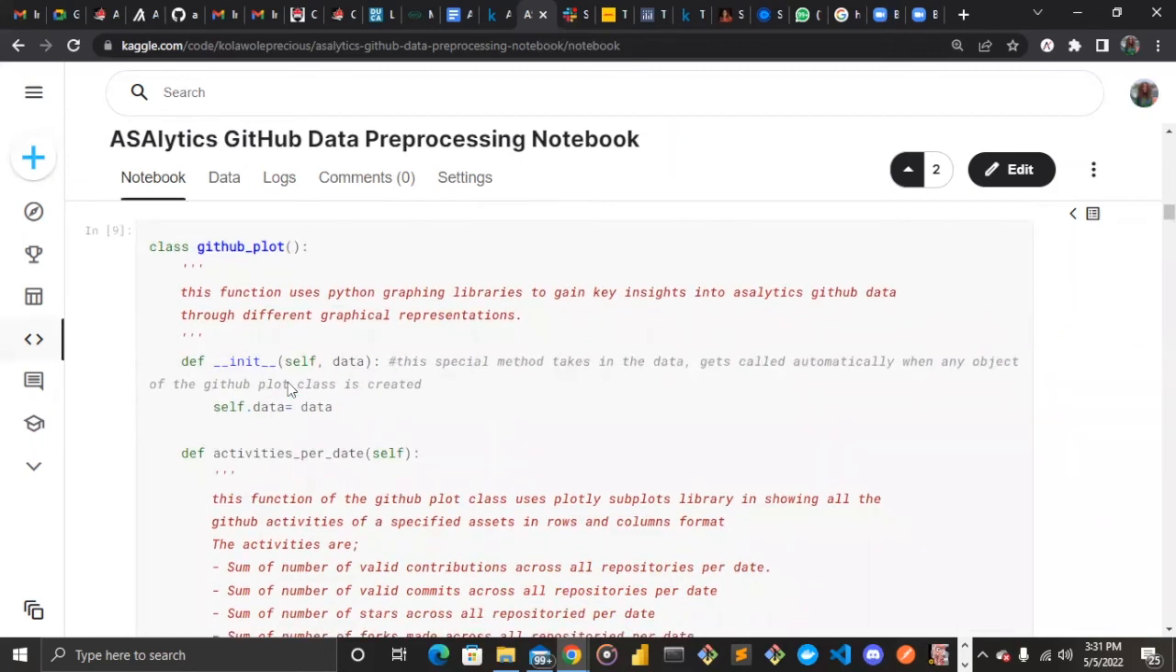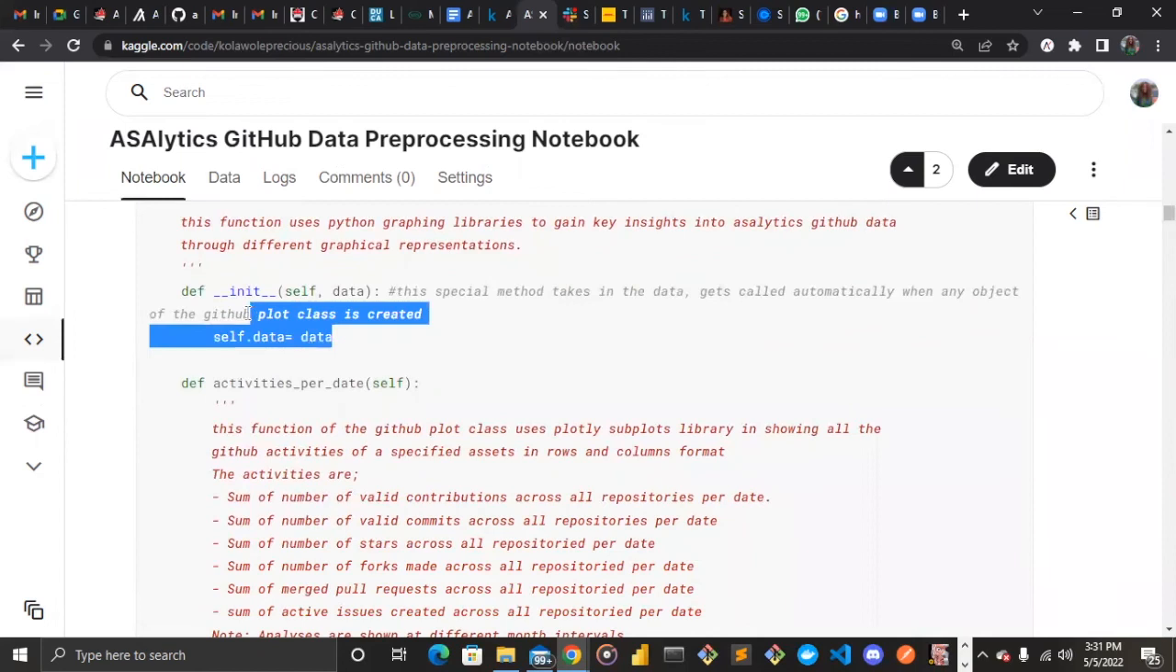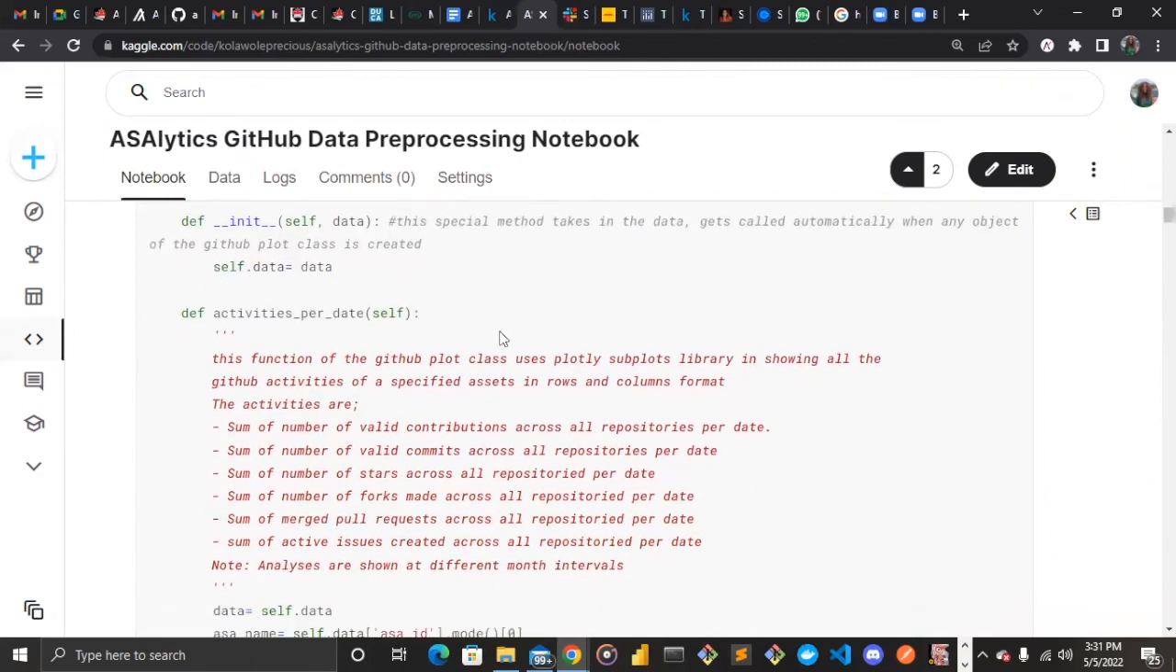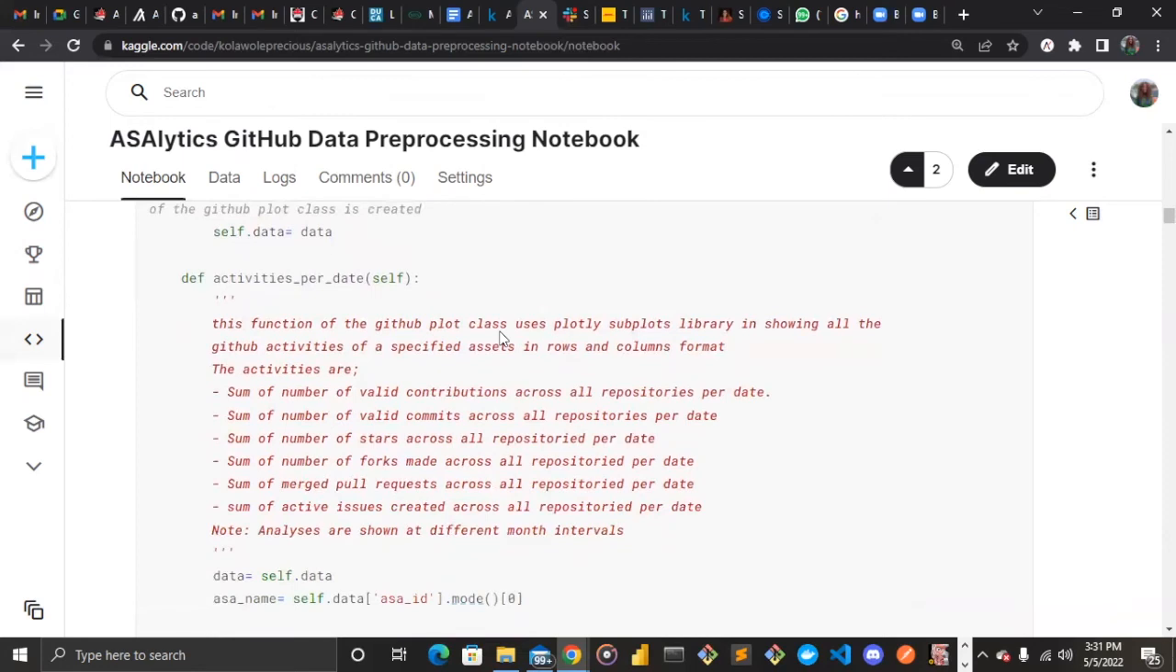different graphical representation, same as Reddit. And this time we used plotline also. So we created our init class, which does the same function as explained before. And here is the main functionality. We have activities per date. This time, since it's GitHub, it has different activities.